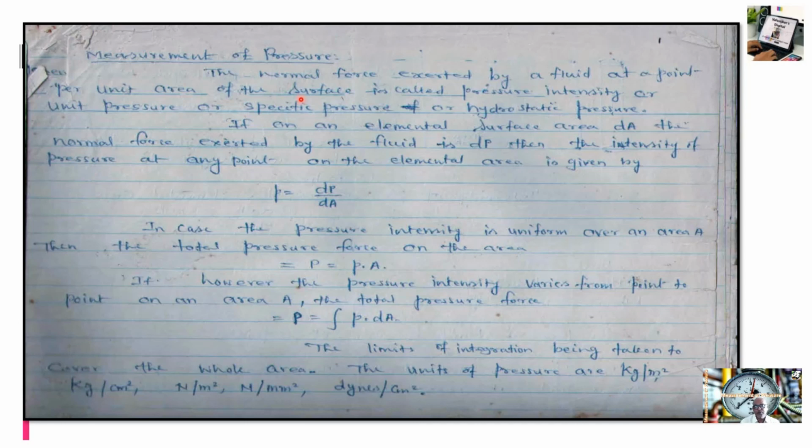So this is Newton per meter square, the limit of integration being taken to cover the whole area, because dA is the elemental area, and when we consider the total area, that is capital A, so P is equal to the integral of P into dA, which covers the whole area. The old unit is kg per meter square, but in SI units we will always use Newton per meter square, Newton per millimeter square, or dynes per centimeter square. This is the correct way of giving the dimensions to the pressure quantity. Kg per meter square and kg per centimeter square are the old style of units, so you can ignore those. Newton per meter square, Newton per millimeter square, dynes per centimeter square, or Pascal are the SI units.